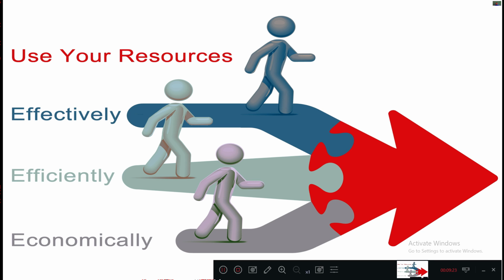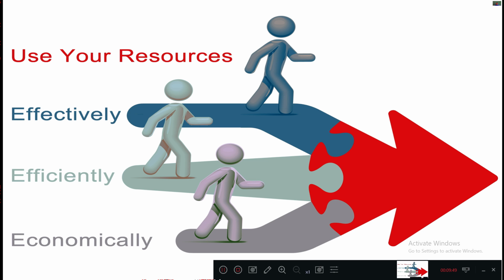And economically, in the sense, we need to choose the resources which are nearby available so that we can reduce the transportation cost, and we need to select good quantity as well as quality of the material so that we can achieve 100% quality, so that the structure or whatever the construction industry works, it should last for longer days.